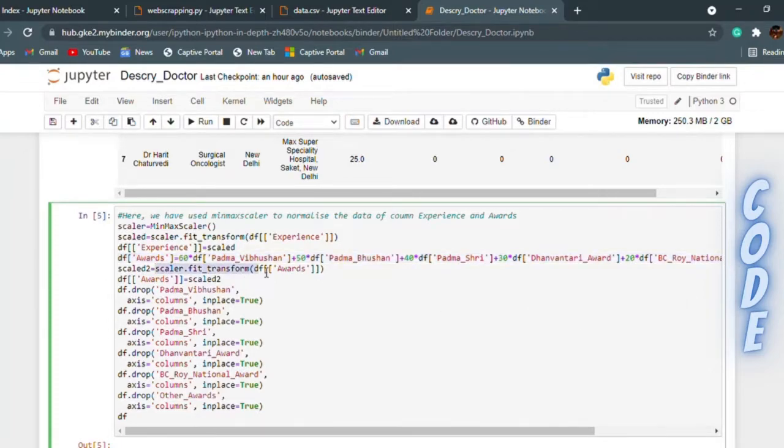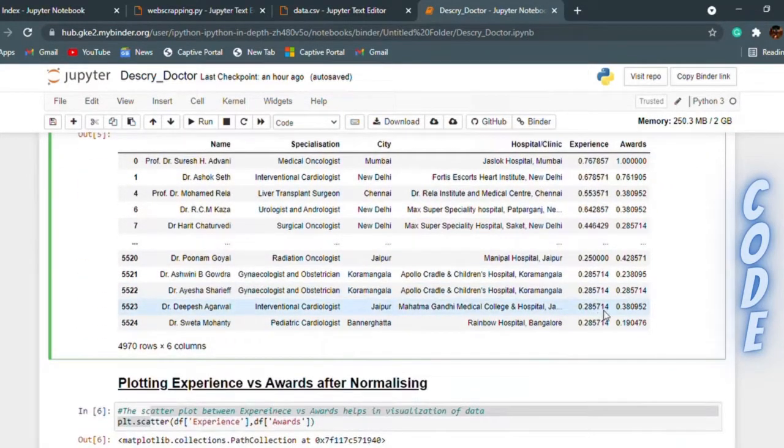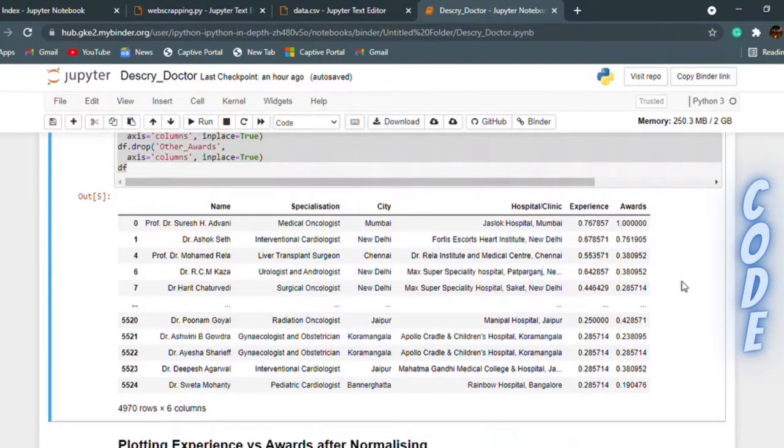Now, scaler.fit_transform is used to normalize or standardize the feature variable columns of X individually between 0 and 1 before applying any machine learning model. Here we have dropped the individual award section as they are no longer needed for applying the ML model. Have a look at the revised data frame.